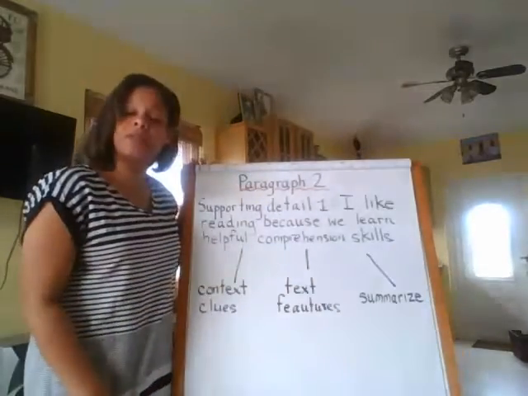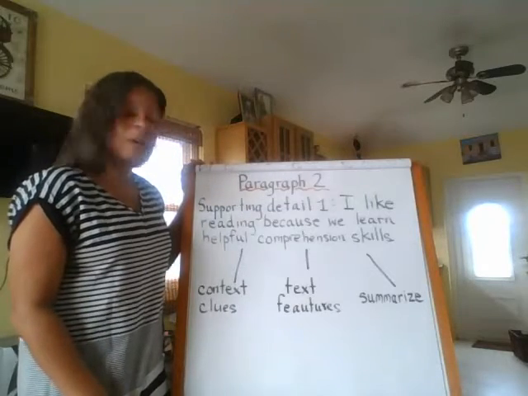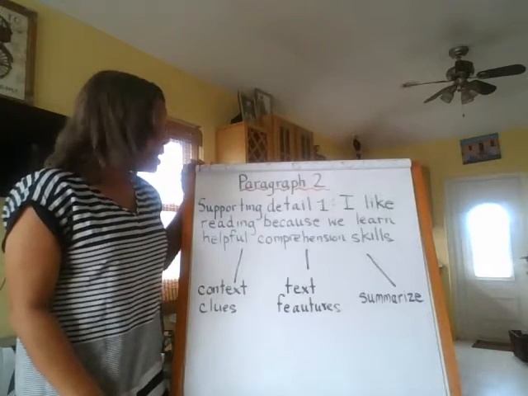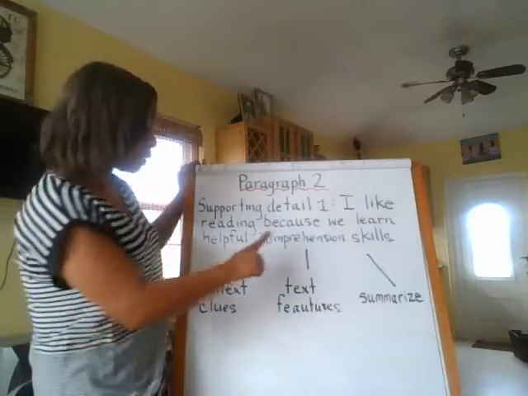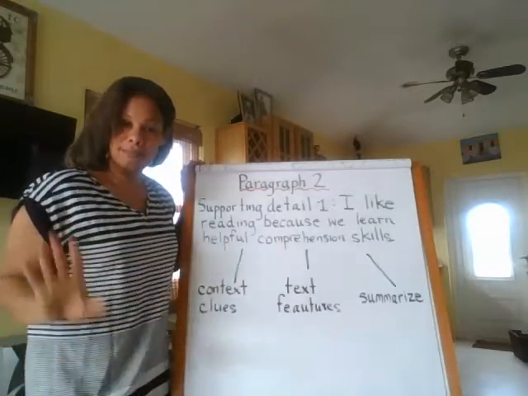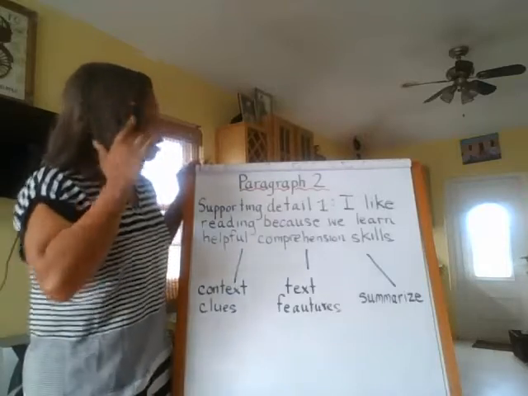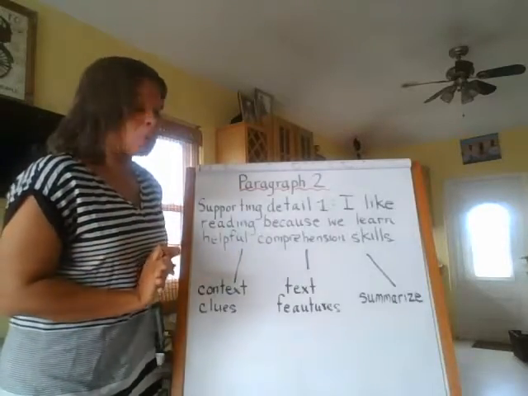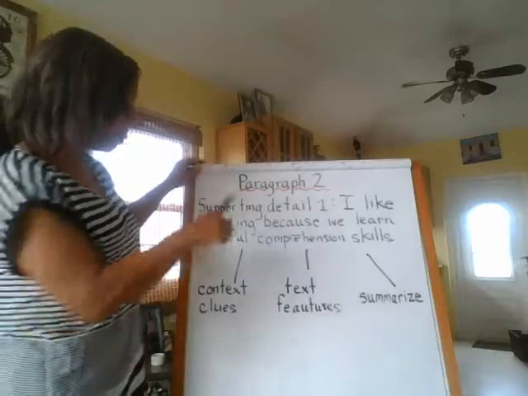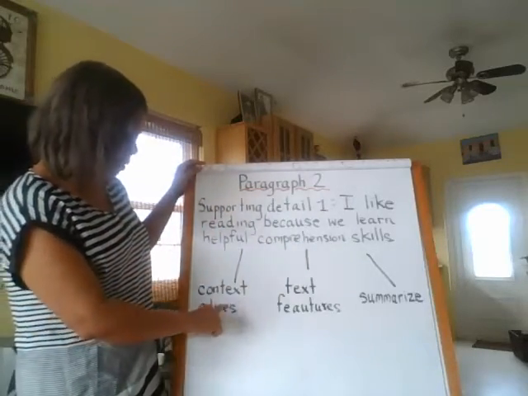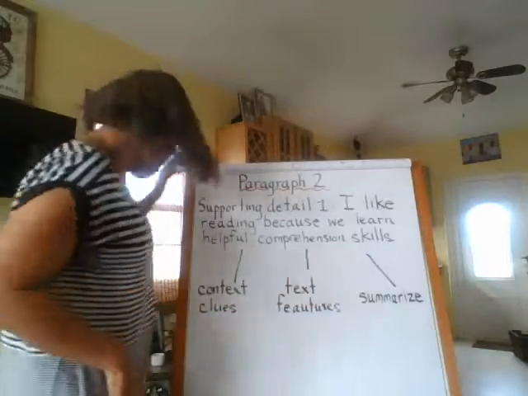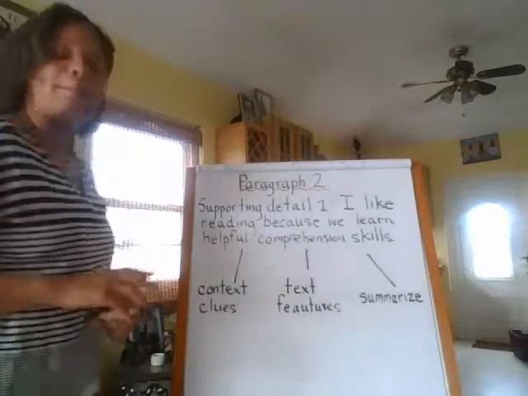Summarizing, remember we talked about the 5 W's? So the 5 W's, who, what, where, when, and why. If you can pull those out of a passage, those are the most important parts, and they will help your comprehension skills. Make sense so far? Okay, so just like before, we're going to write a paragraph, but this is our topic sentence, and we have to create 3 new supporting details. 1, 2, and 3.